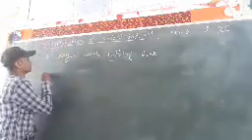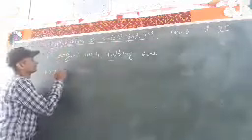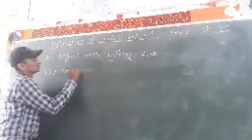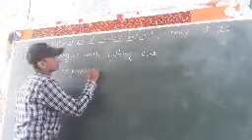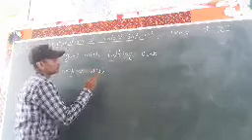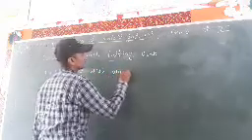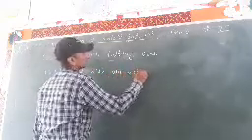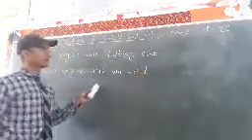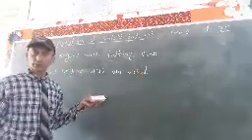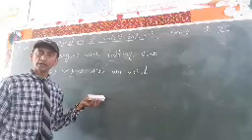Now, the second type of interrogative sentence begins with a WH word. What is a WH word? It is a word through which we can ask a question.